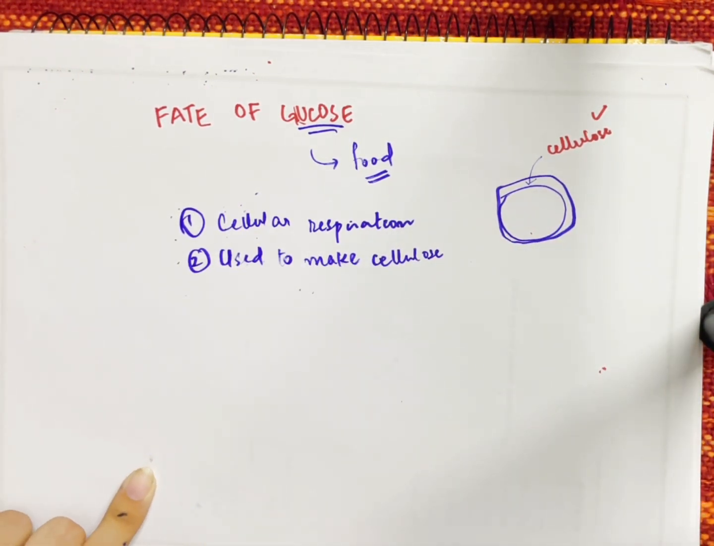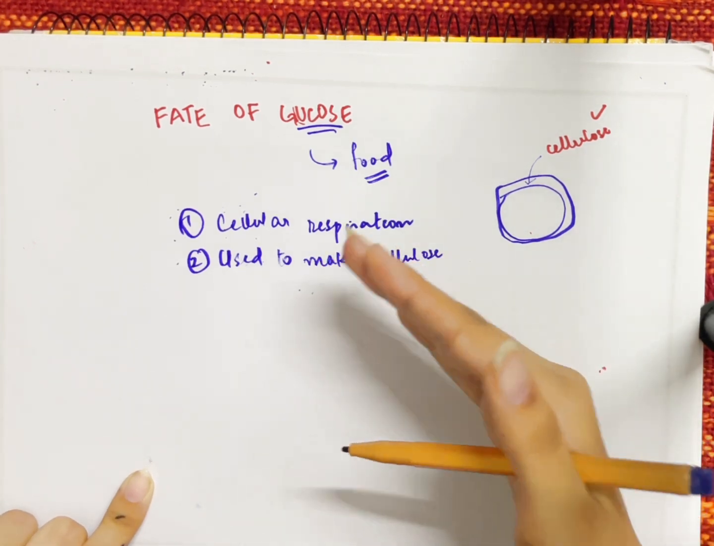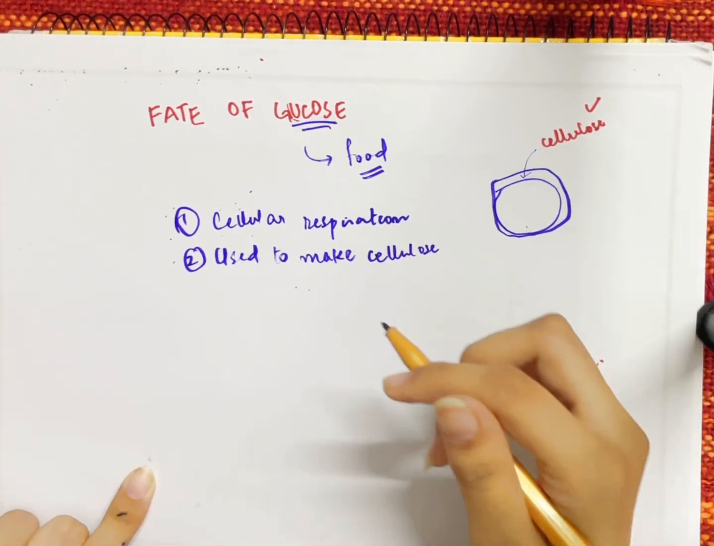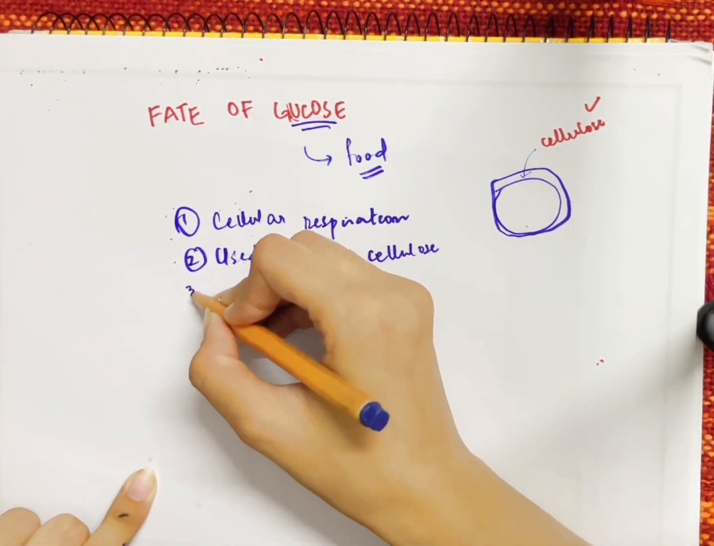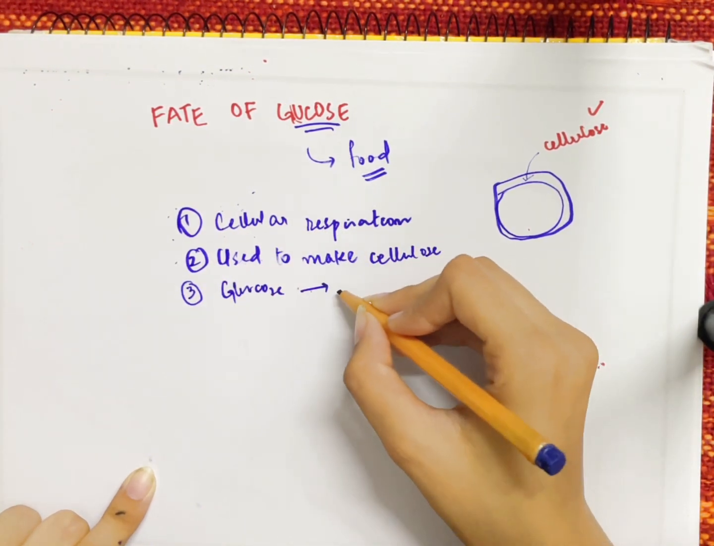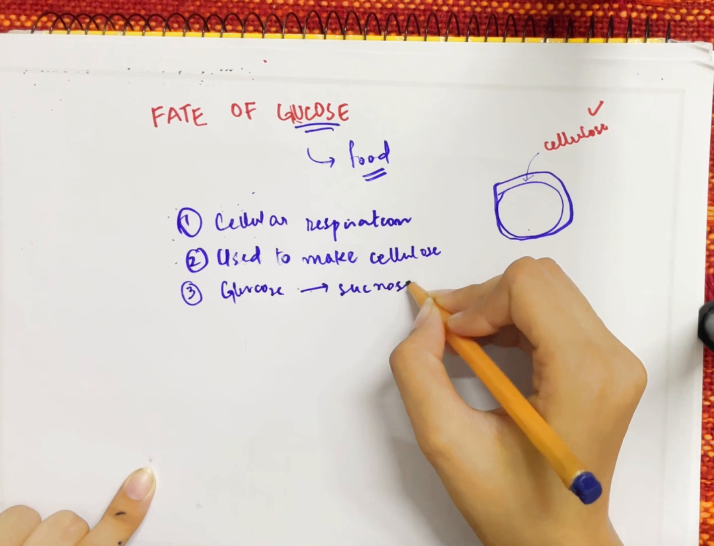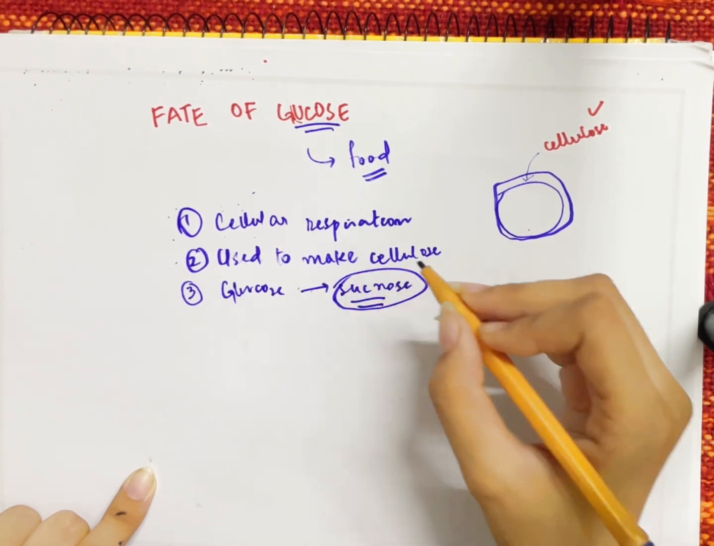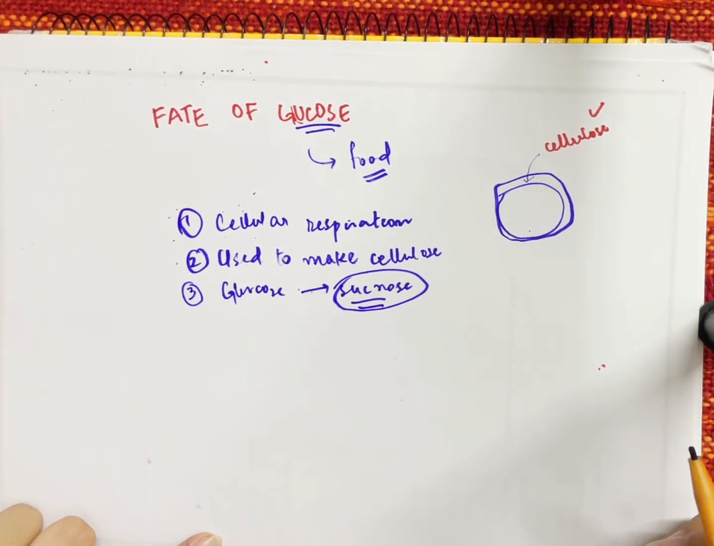On the third pointer, we can say that glucose is converted to sucrose for storage in various parts. Sucrose is another form of carbohydrate into which glucose is converted in order to be stored. The sucrose is the storage molecule of the carbohydrate. That's how glucose is stored in any part of a plant.